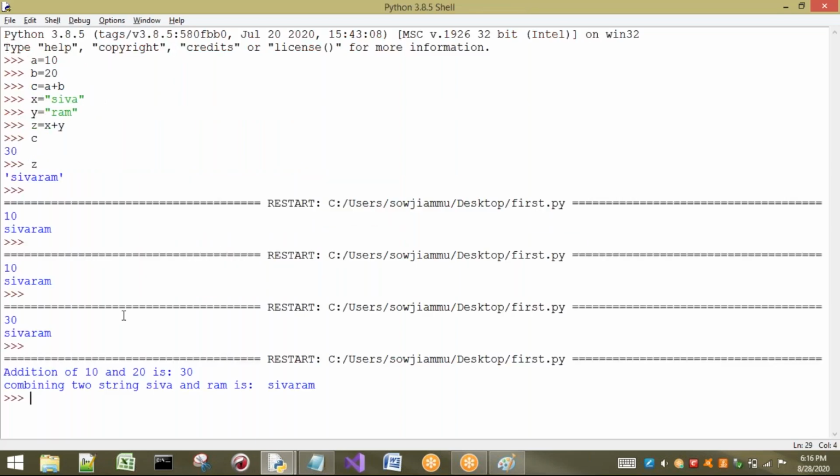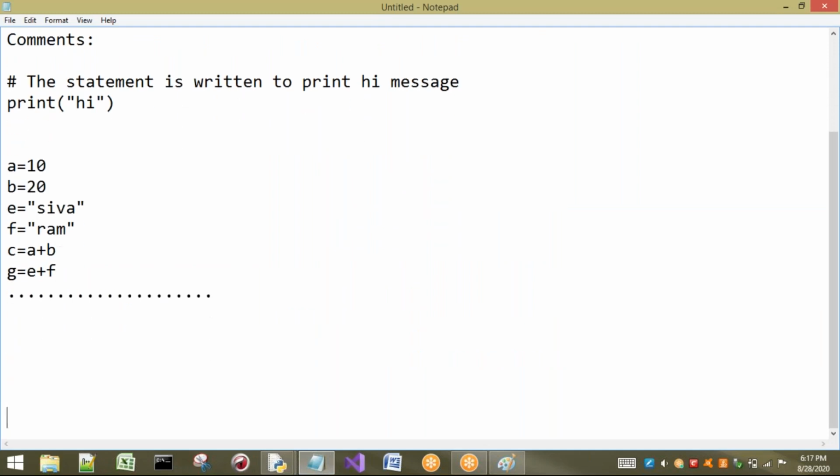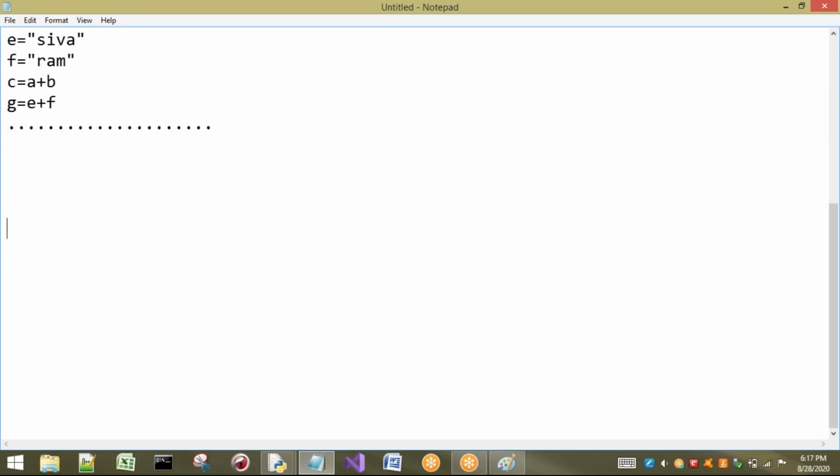If we consider other programming languages, for example Java, C and C++, there we have a multi-line comment. For single line comment in C, C++ and Java they use a double slash. This is for a single line comment.